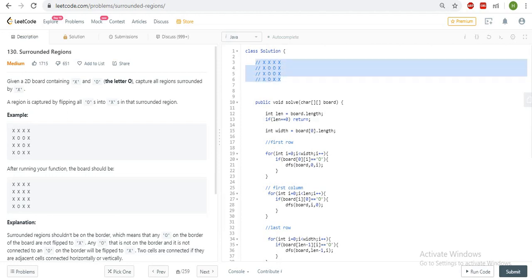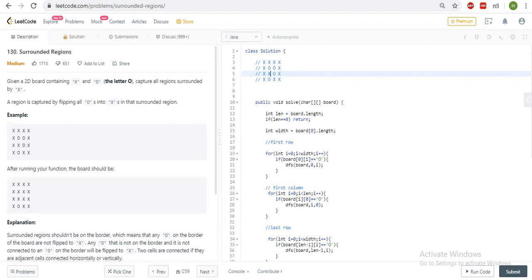So in this region, these four O's are not surrounded by X, because there is a path from the outside which I can go through, right? So we cannot change any of the O's in between. For this input we have the same output, because there is no area which I can change to X, because this is not surrounded, right?